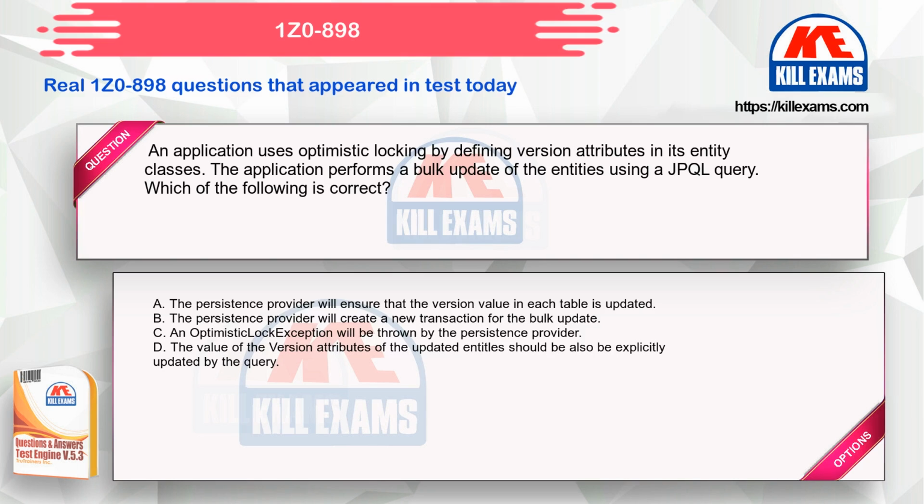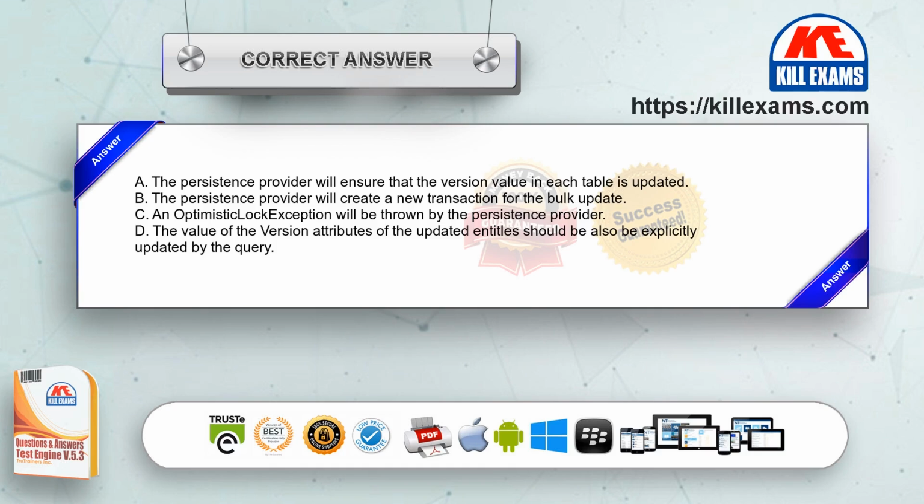Option A. The persistence provider will ensure that the version value in each table is updated. Option B. The persistence provider will create a new transaction for the bulk update. Option C. An optimistic lock exception will be thrown by the persistence provider. Option D. The value of the version attributes of the updated entities should also be explicitly updated by the query. The correct answer is option A.